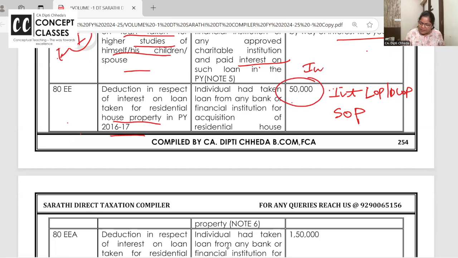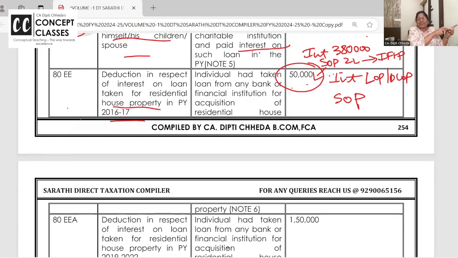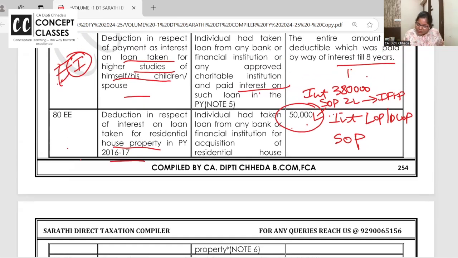Say your interest is 3,80,000 and it's a self-occupied property. 2 lakh you have deducted in income from house property. The remaining 50,000 you can deduct here. Ma'am, what about the other? That will lapse. So under 80EE, how much deduction will be given? 50,000, the interest over and above what you have deducted. If suppose your interest is only 1,20,000 and you have deducted it in income from house property, don't deduct anything here.